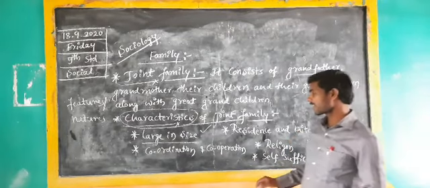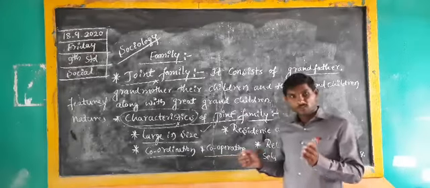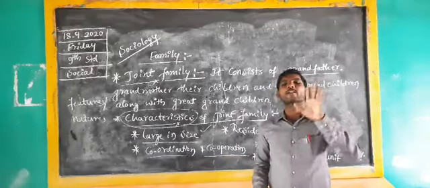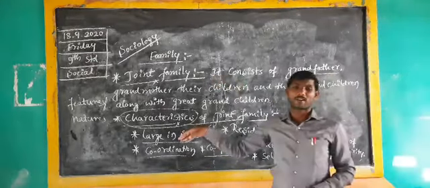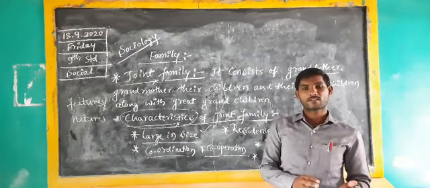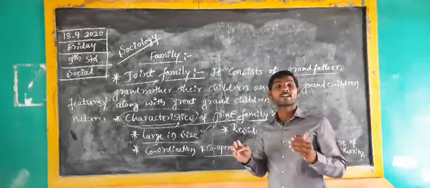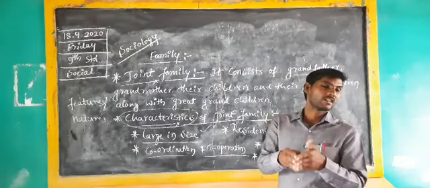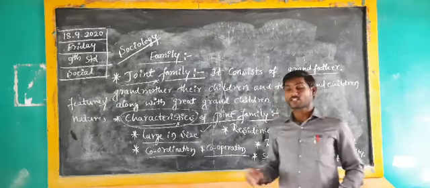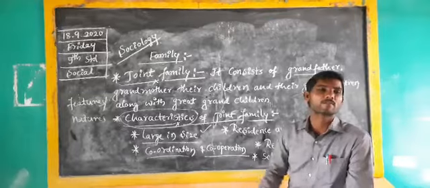The second one is coordination and cooperation. These 2 qualities are very important. Why? Because in this family, the family members are undivided. They are living together. That's why coordination and cooperation are very important.